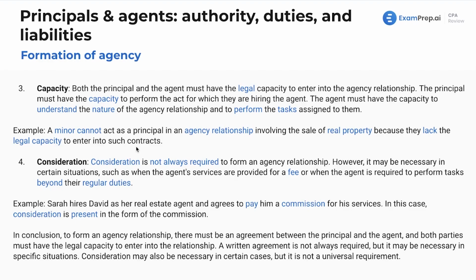If you were explicitly hired to be a CPA and you do not have a CPA license, well, that technically would breach the formation of this agency because you do not have the capacity to act as a CPA.